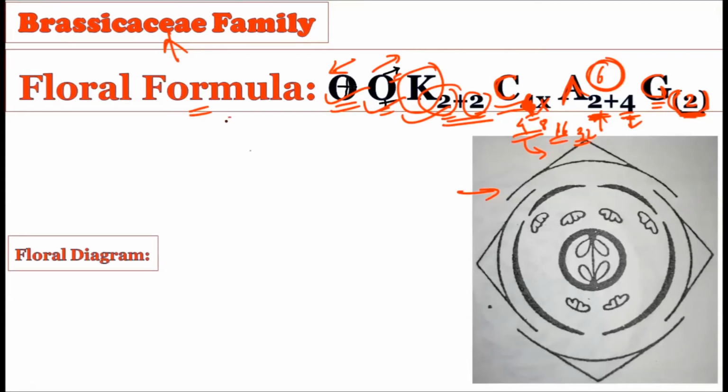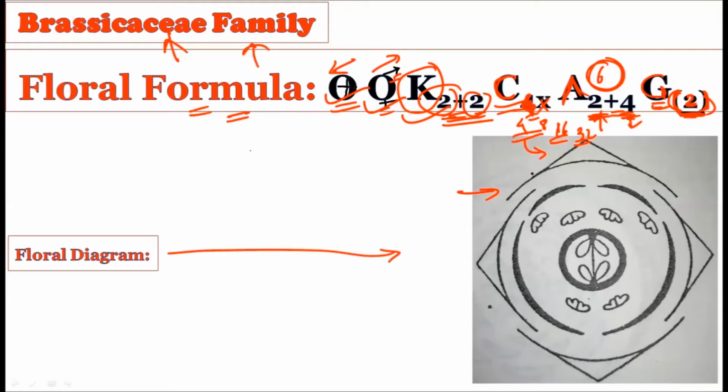So we have discussed the floral formula, and in the floral formula, we have focused on the minor details: why there is a 2+2 arrangement, why there is a 2+4 arrangement, how the syncarpous condition can be seen in the gynoecium, right? So this will all be reflected in the floral diagram, okay? Now consider this is the floral diagram for the Brassicaceae family.